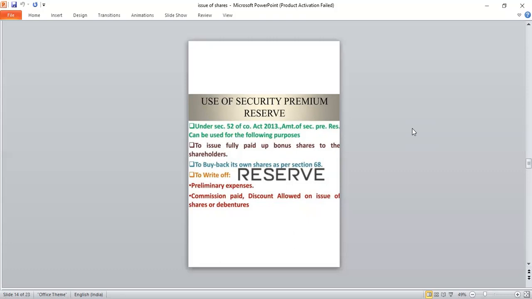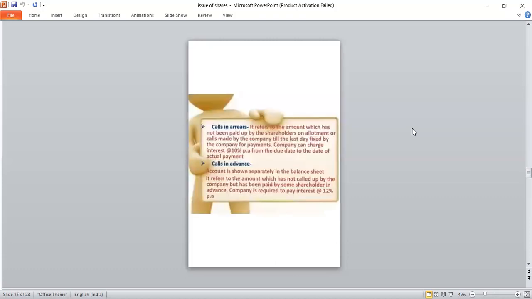Then write off preliminary expenses, commission paid, discount allowed on issue of shares or debentures. Okay, they can use securities premium reserve. Okay, then next one, what is meant by calls in arrear?